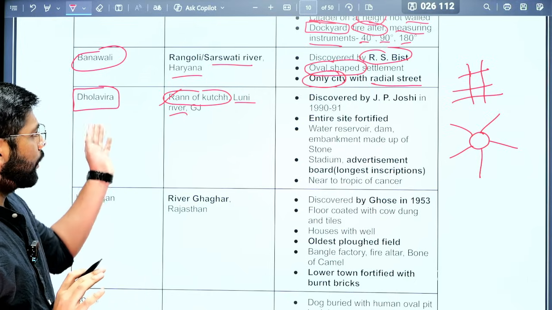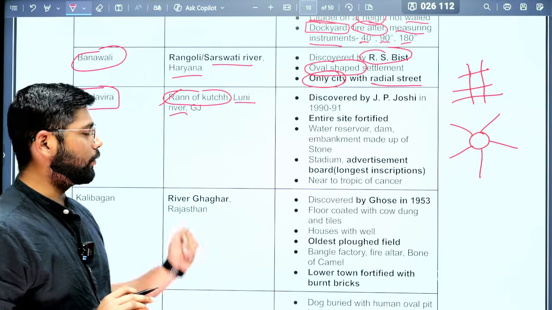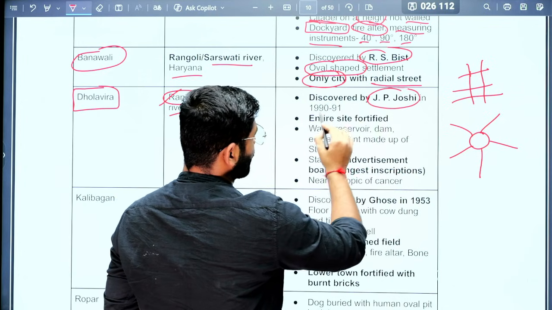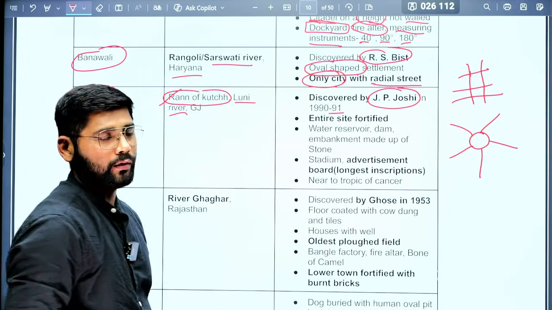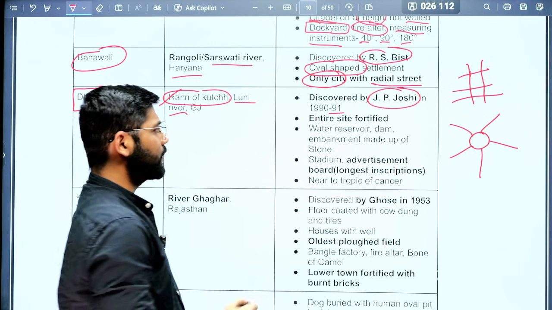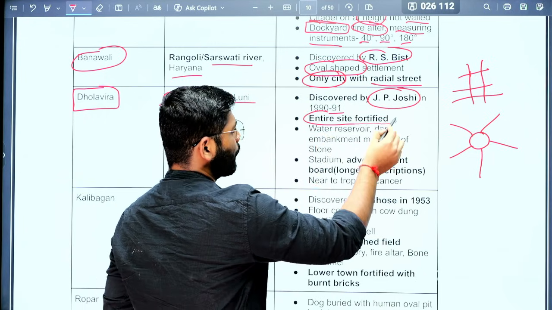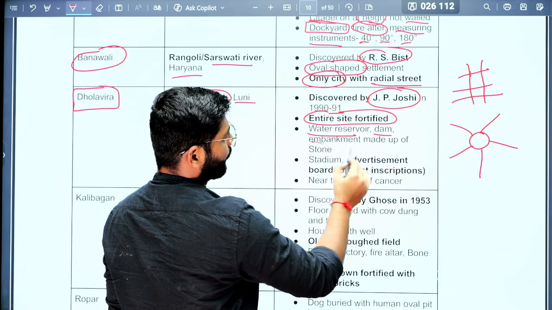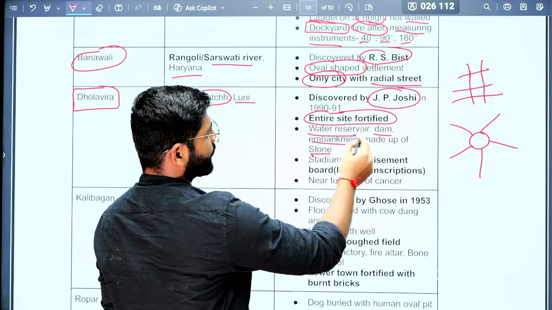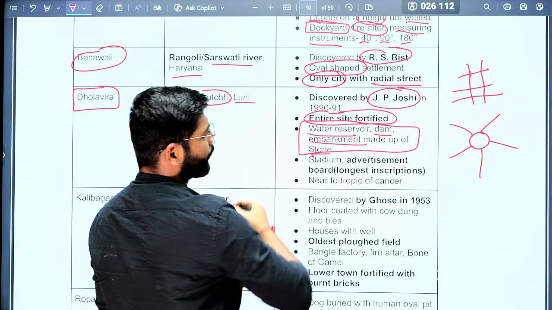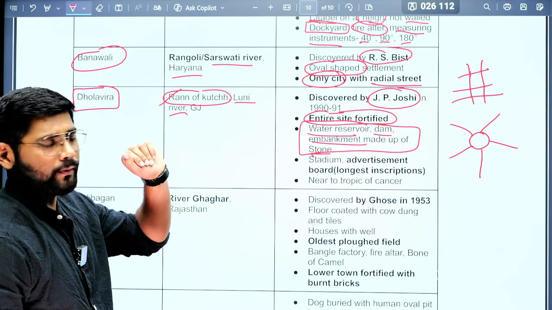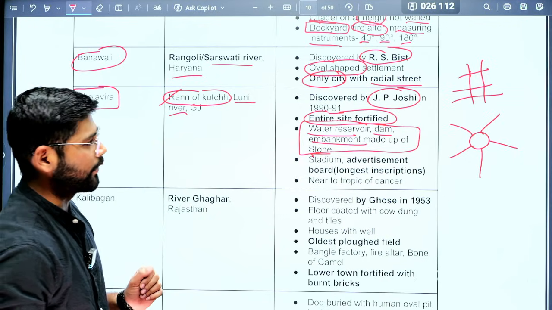Now Dholavira is located in the Rann of Kutch on the bank of the Luni river. This site was discovered by J.P. Joshi in 1991, and the entire site is fortified. Important aspects: water reservoirs, embankments made of stone. These were made for water conservation, and since the site is located in a desert, obviously they needed this advanced water conservation technology.